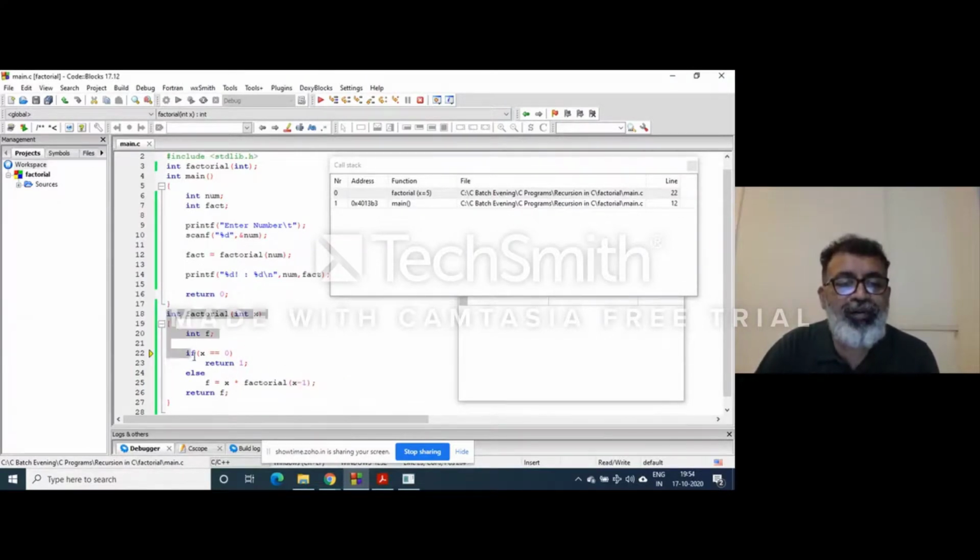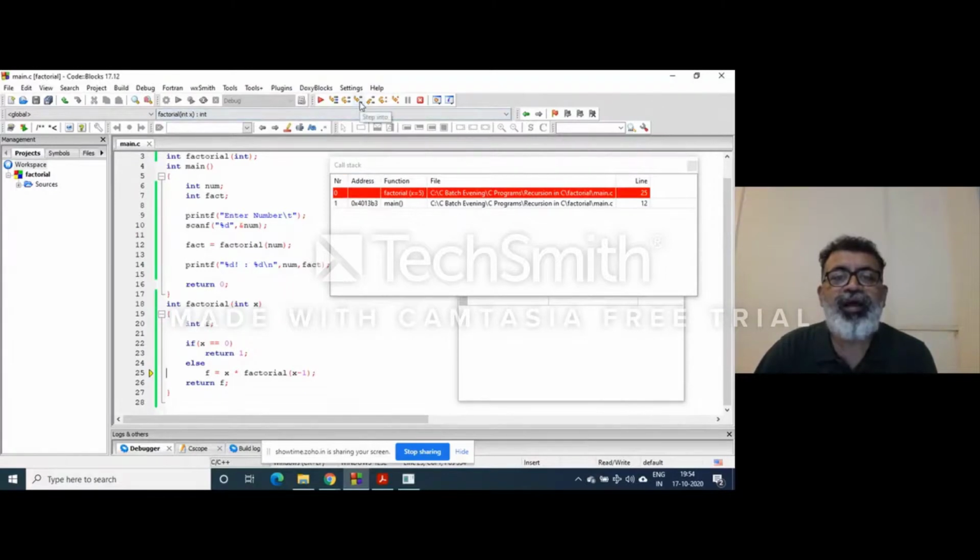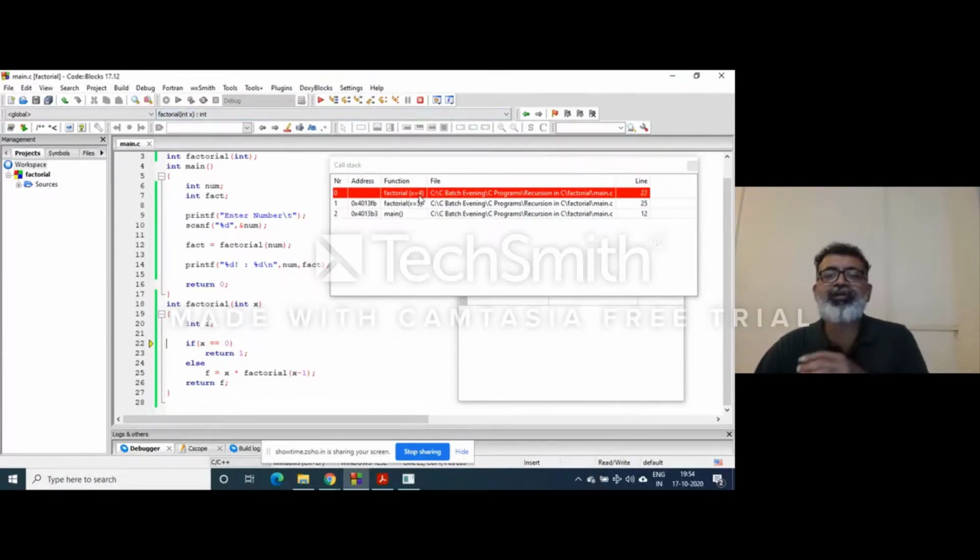So the new body will have a separate block, separate x, and this whole code will be completely separate. If I single step this, you can see that this statement, line number 25, is going to get executed, and one more function is pushed onto the stack. It has got the argument x is equal to 4. So one more factorial function, separate body, separate variables, separate memory, will be called along with the argument x is equal to 4.